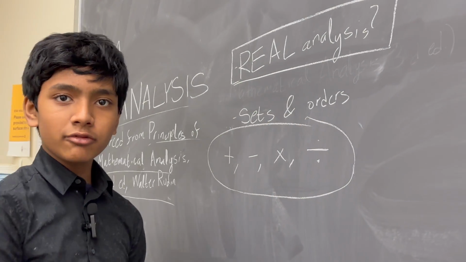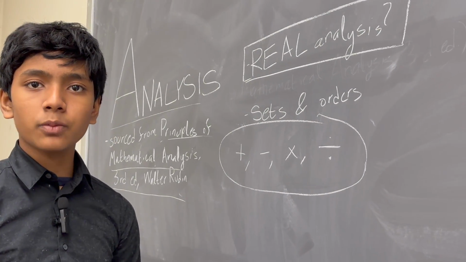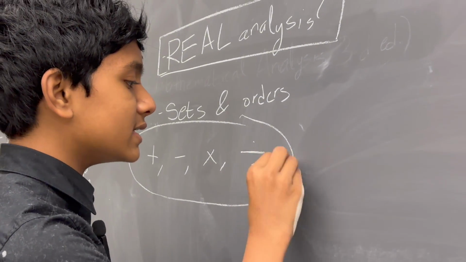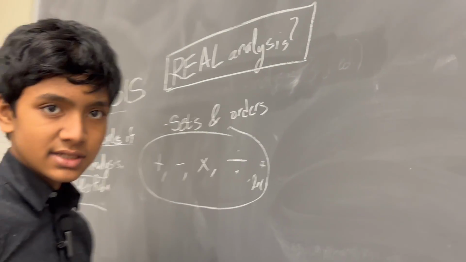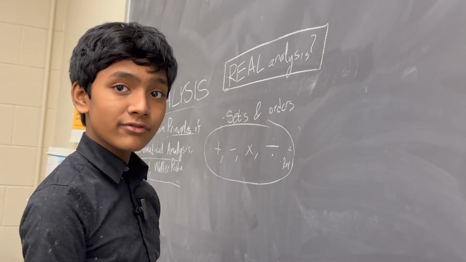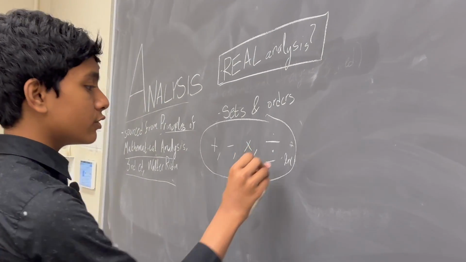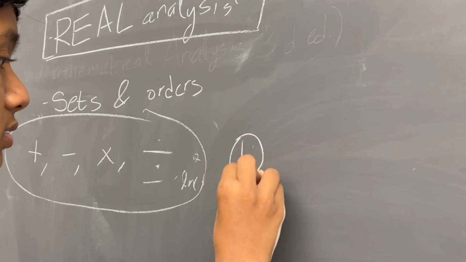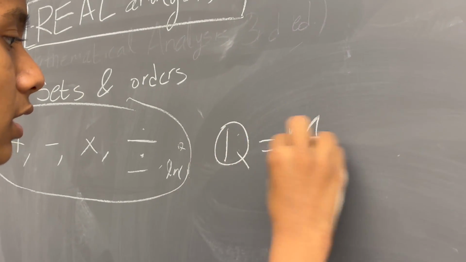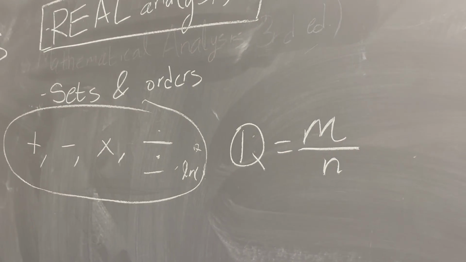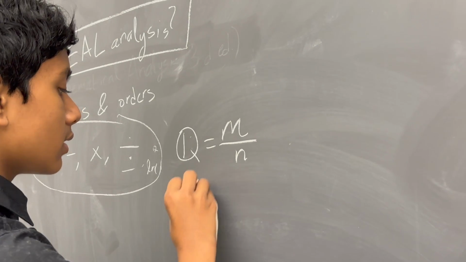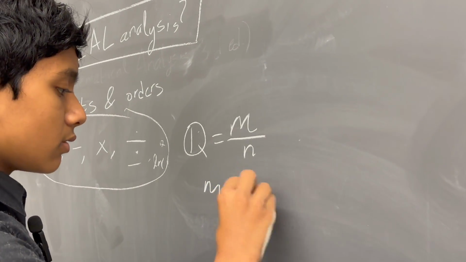We're going to assume that we already have all these arithmetic operations under our belt, and of course that will include exponentiation and logarithms as well by extension, and that we already have familiarity with dividing two integers by one another, hence getting the real numbers. So all real numbers can be represented as the quotient of two integers, where we can write.